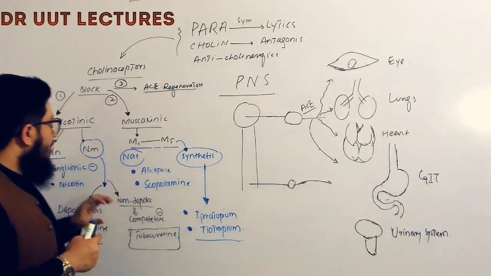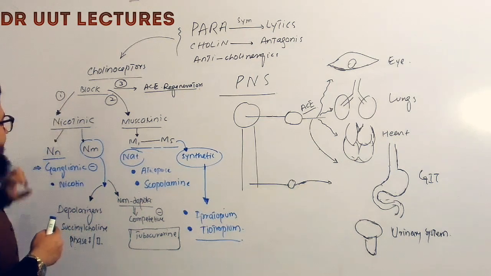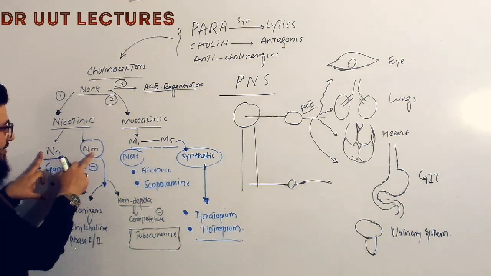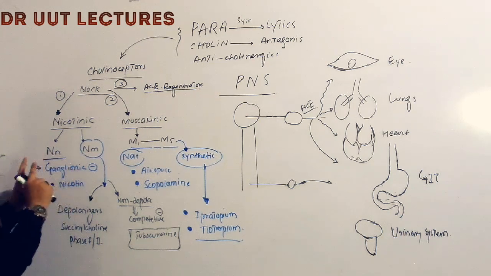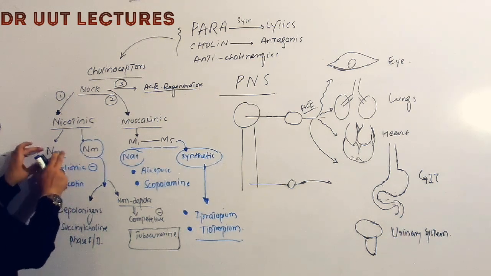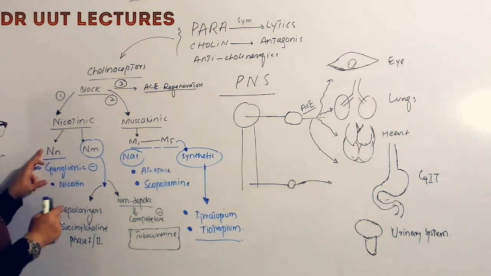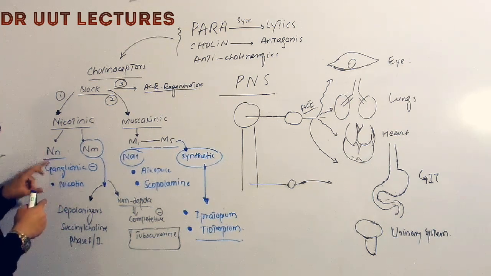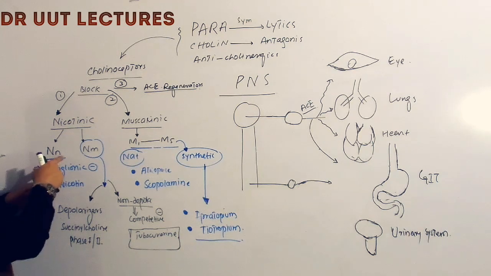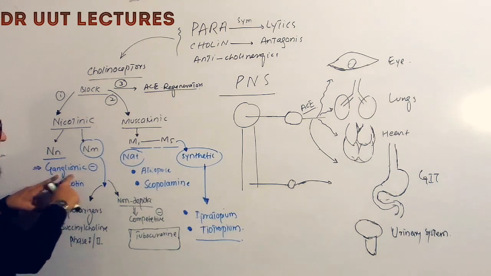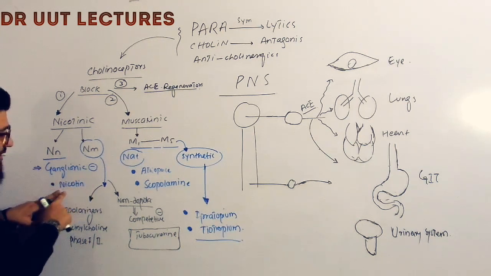Coming towards the pharmacology, the very first one is anti-nicotinics. We have 2 types: nicotinic neuronal type and nicotinic muscle type receptors, due to which we also have 2 types of drugs. The very first one, nicotinic neuronal type: we are supposed to block the nicotinic neuronal receptors. They are present in the ganglia, so these drugs which block the nicotinic neuronal receptor are known as ganglionic blockers. An example of the drug is nicotine.